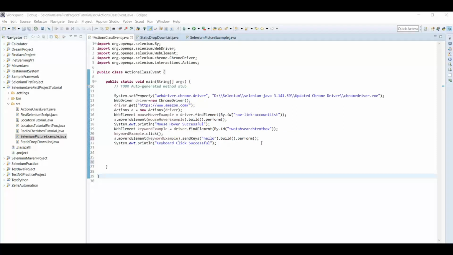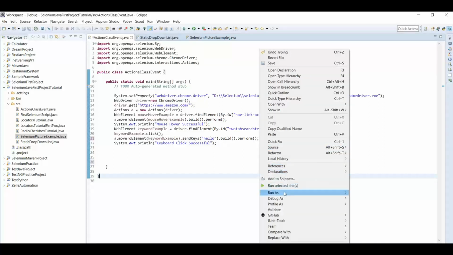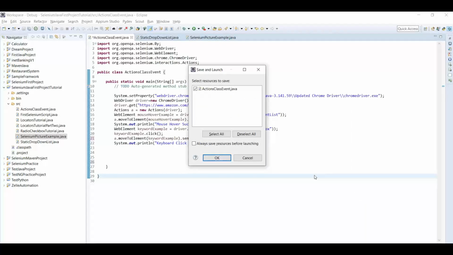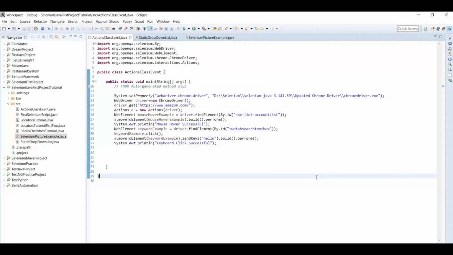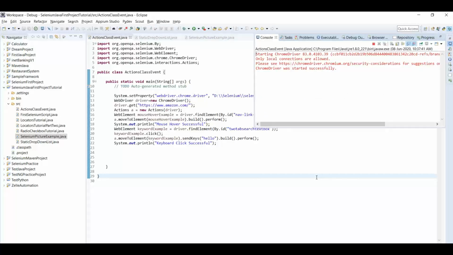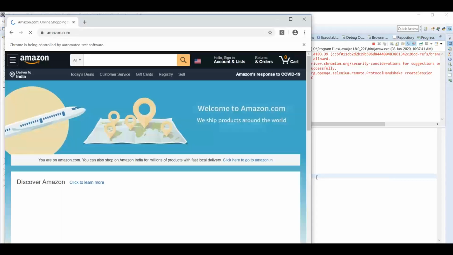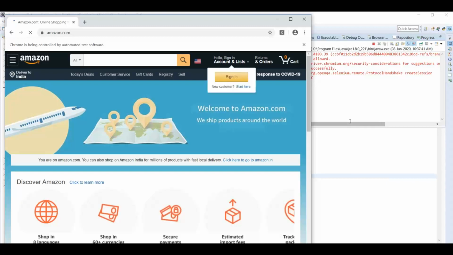So yes guys, let me just run this again to show that we have achieved it successfully. Yes, so apart from this, guys, you can perform multiple operations using mouse and keyboard events. You can just explore this. I will let you know how to explore this. Yes, like this and this.